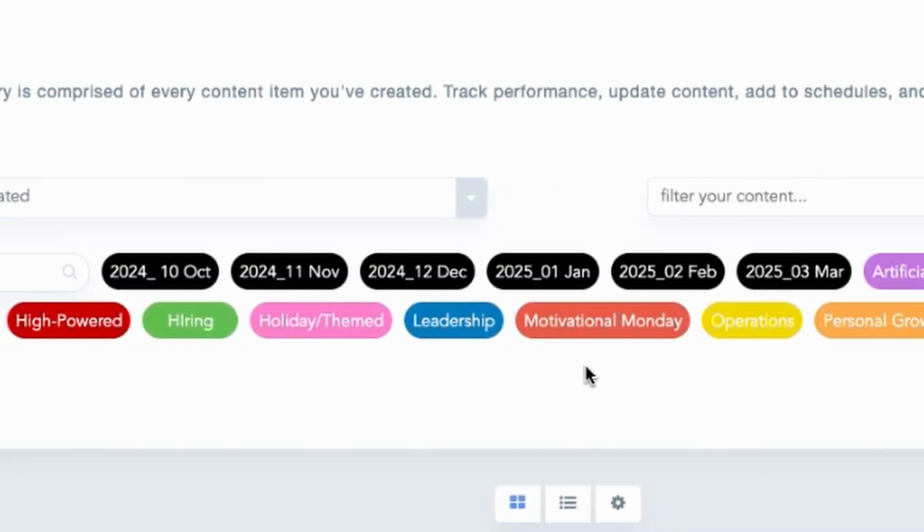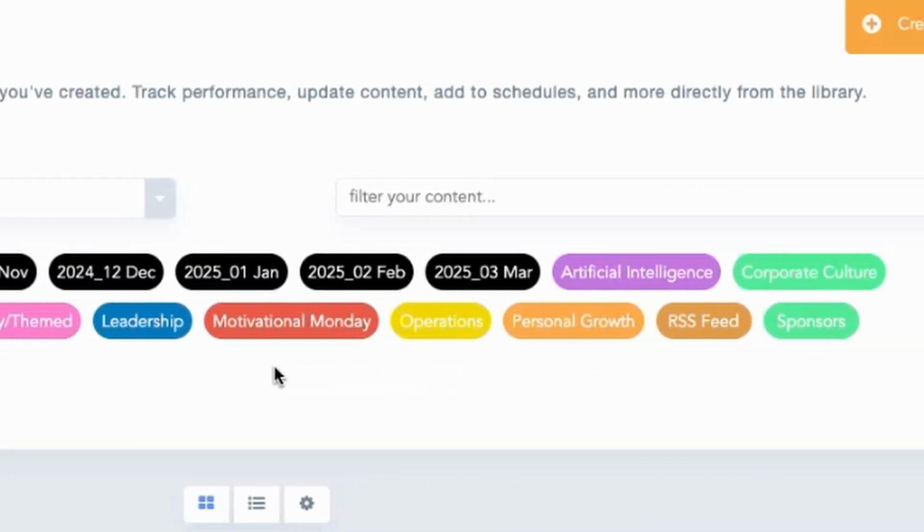One is category tags. When you organize your content by category, you're able to schedule on your calendar, and you're also able to use it for a lot of recurring content, things that maybe happen once a week. One of our clients is a restaurant client. They have Kids Eat Free every Tuesday. That post can be automatically recycled and posted every Tuesday without anyone having to do anything after the first post is created. There's a lot you can do with it.